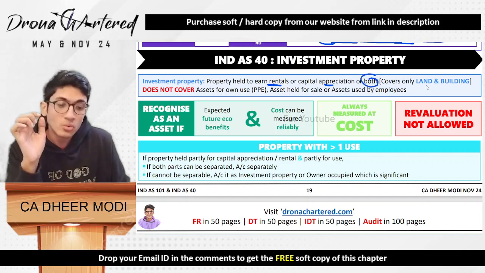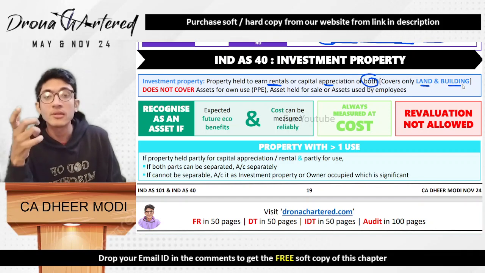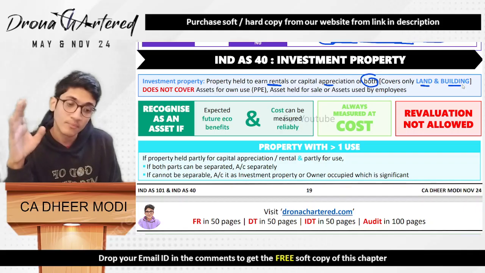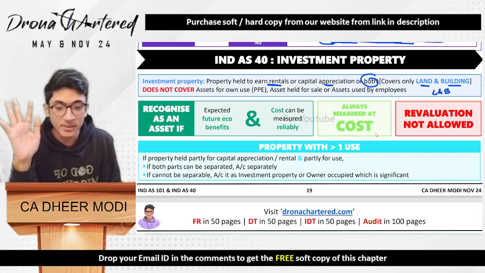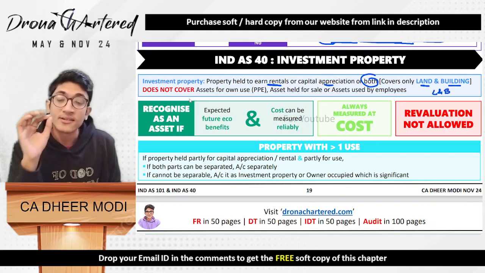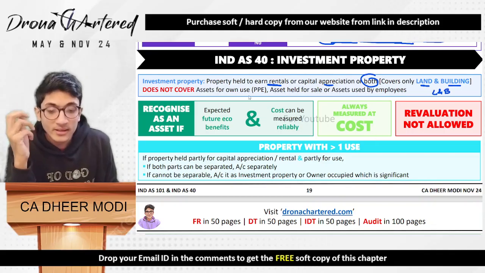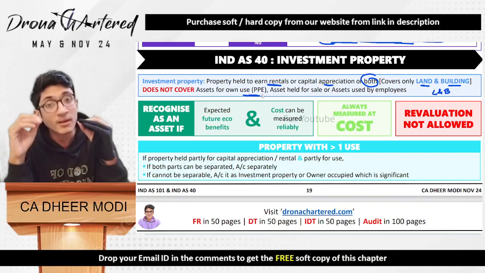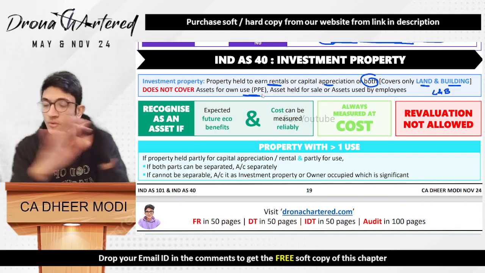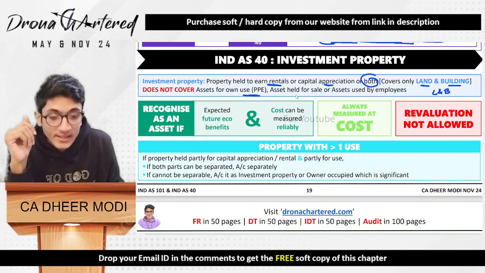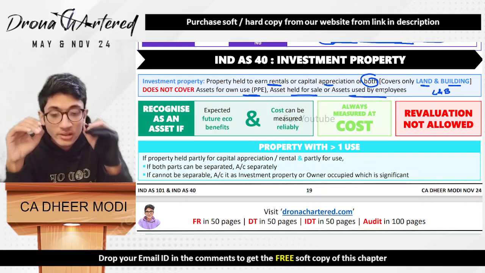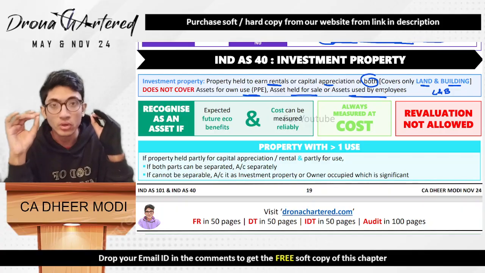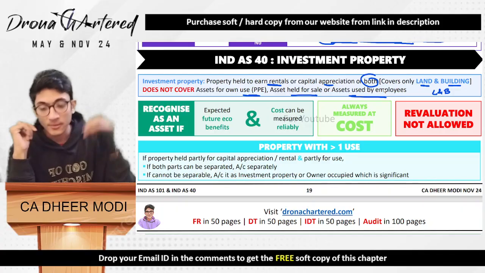Now, this includes only your land and building. What does this mean? That this will not include machinery. Second, what does it not cover? Assets for own use. If you purchase any property, plant, equipment which you are using, of course, that will not be included. Any asset held for sale or asset used by employees, all these assets will not come under Ind AS 40, that is your investment property.